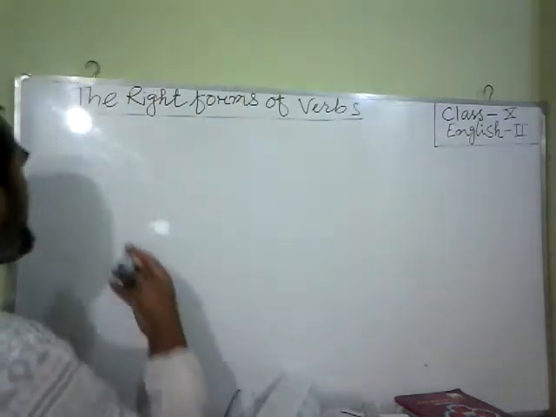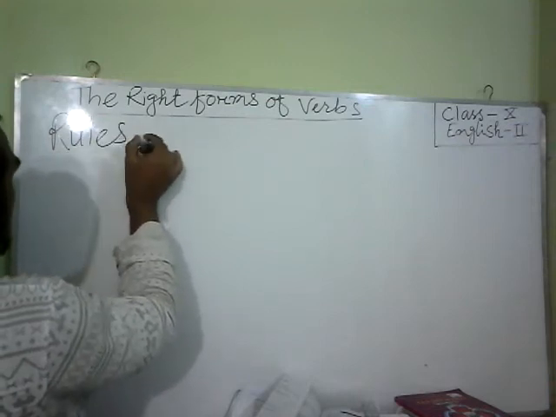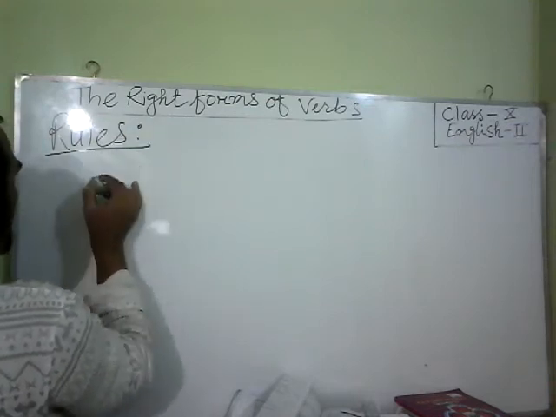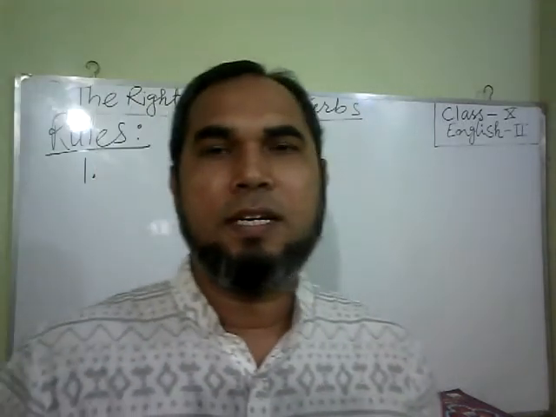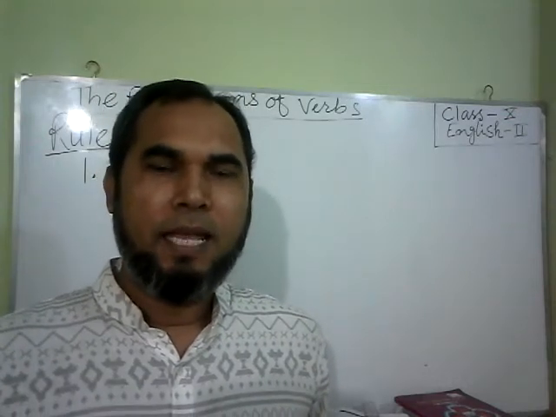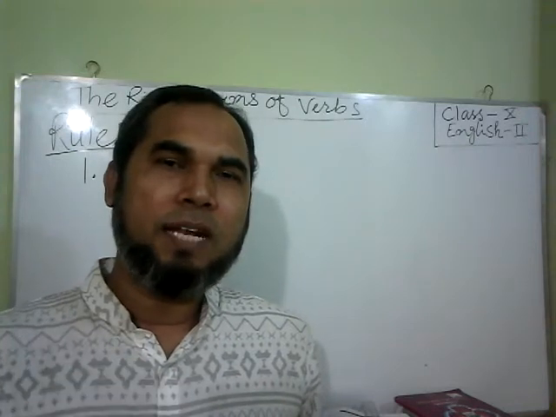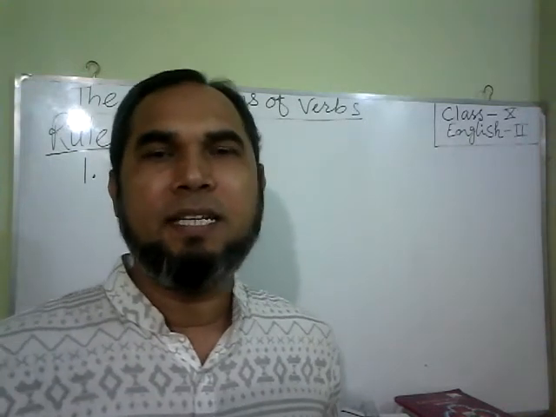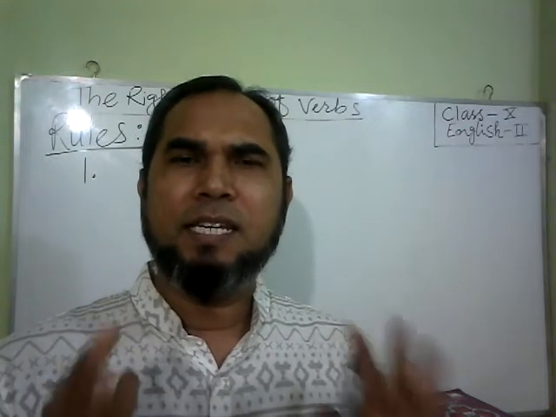Okay dear friends, let us start for today. Rule number 1: if the subject is third person singular number, then s or es will be added with the verb that is given in the sentence. It's a very easy rule.